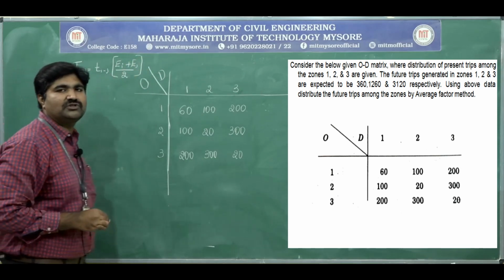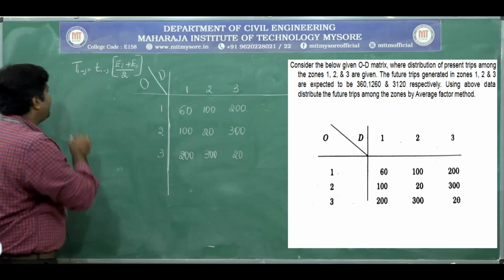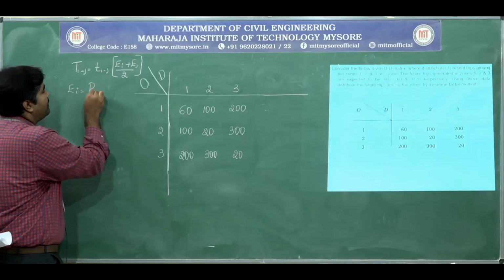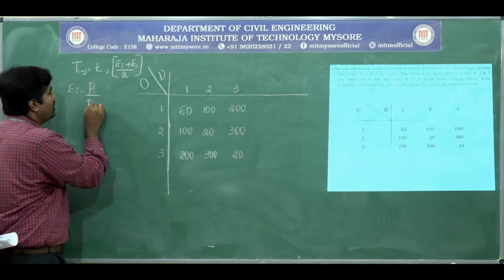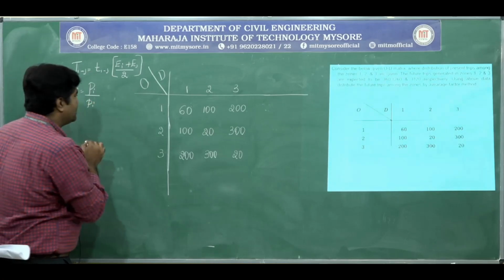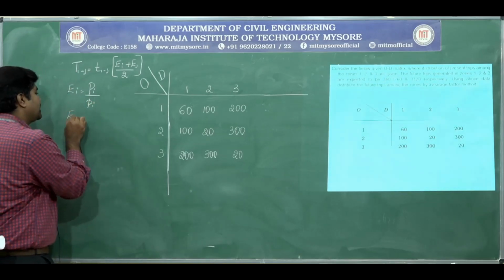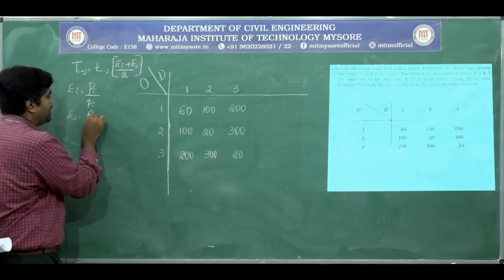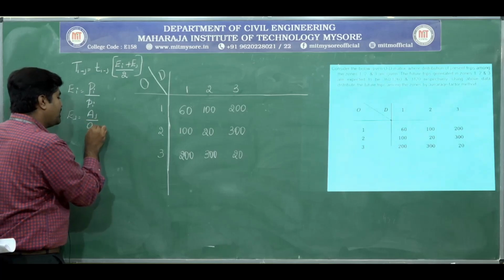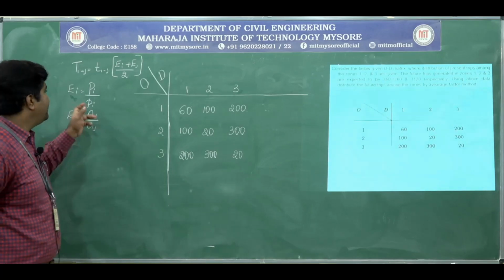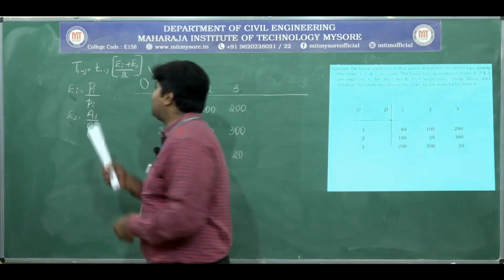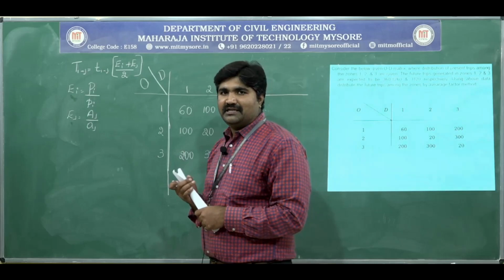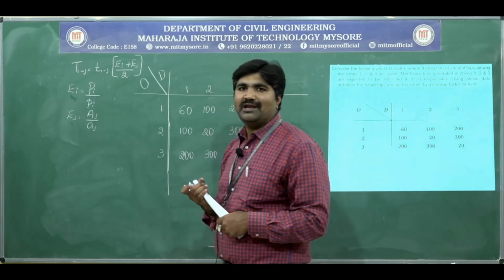This is the equation used to distribute the trips, where capital EI is equal to capital PI divided by small pi, and capital EJ is equal to capital AJ divided by small aj.